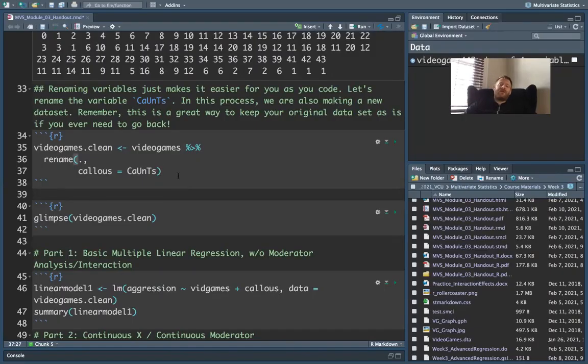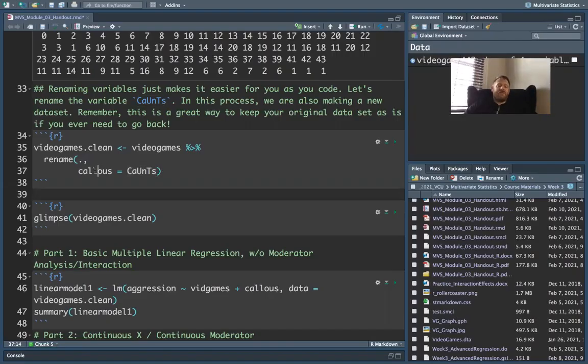So as you probably noticed, R is case sensitive. And so unless you want to type this carefully or copy and paste it every time you want to use it, if you mistype this, for example, make it all capitalized or all lowercase, R will not recognize it.